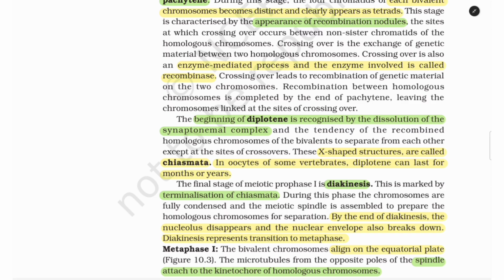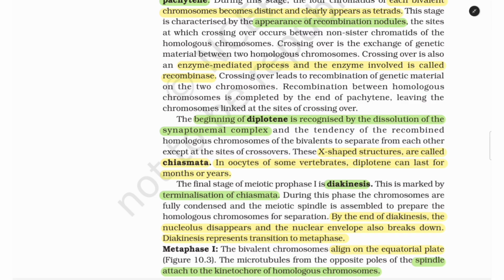These X-shaped structures are called chiasmata. In oocytes of some vertebrates, diplotene can last for months or years, which is important for you to note. The final stage of meiotic prophase 1 is diakinesis. This is marked by terminalization of chiasmata. During this phase, the chromosomes are fully condensed and the meiotic spindle is assembled to prepare the homologous chromosomes for separation. By the end of diakinesis, the nucleolus disappears and the nuclear envelope also breaks down. Diakinesis represents transition to metaphase.